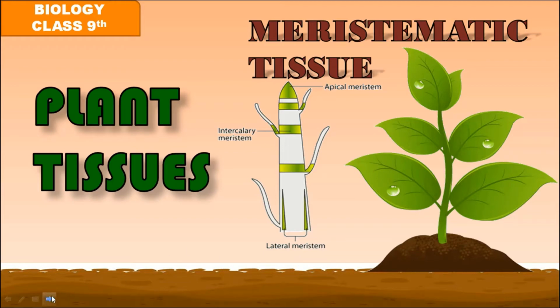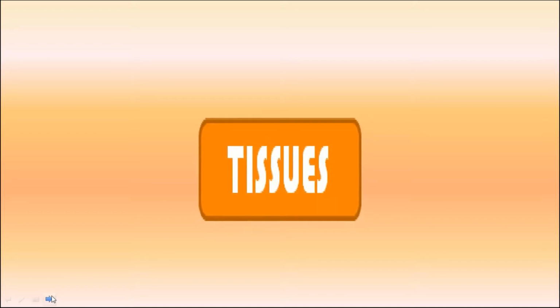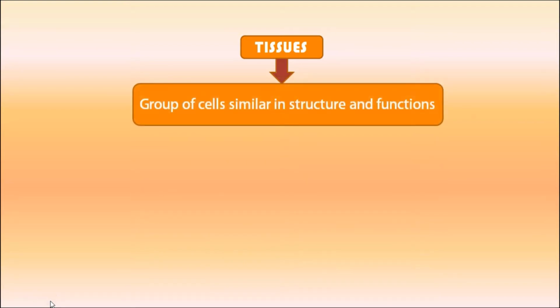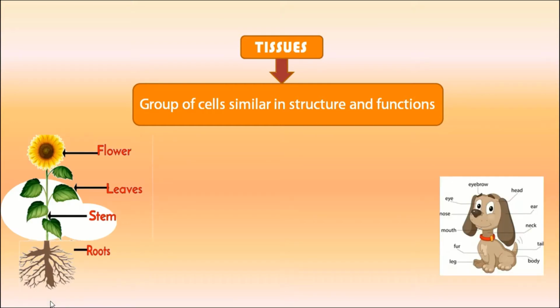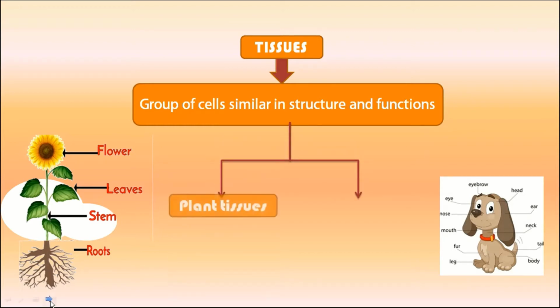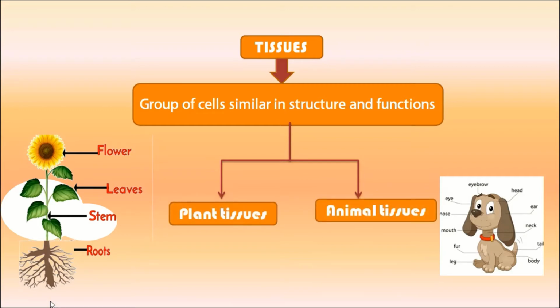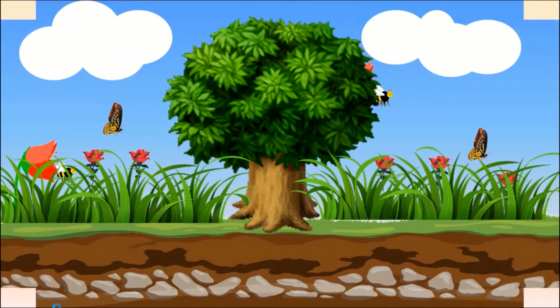Hello students, welcome back. In the previous video, we discussed tissues. So what are tissues? These are groups of cells which are similar in structure and function. And because of the different requirements of plants and animals, they possess different tissues. That's why tissues are of two types, plant tissues and animal tissues.